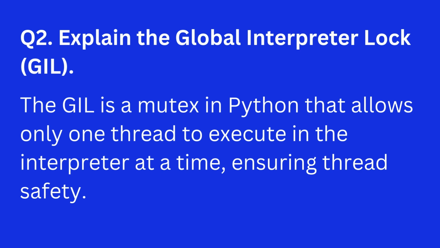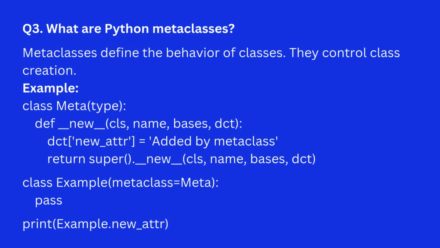Question 2. Explain the global interpreter lock, GIL. Answer. The GIL is a mutex in Python that allows only one thread to execute in the interpreter at a time, ensuring thread safety. Question 3. What are Python metaclasses? Answer. Metaclasses define the behavior of classes. They control class creation. Example.